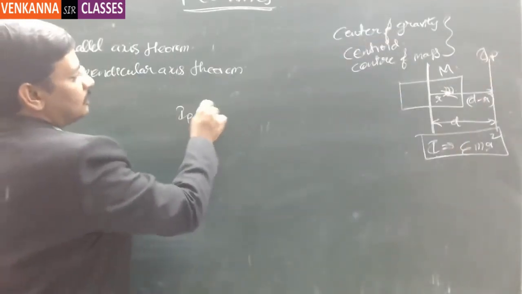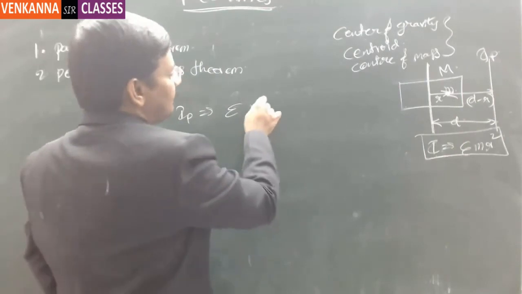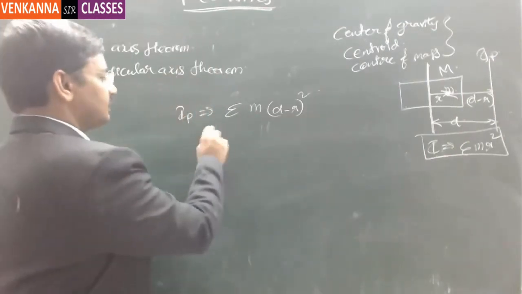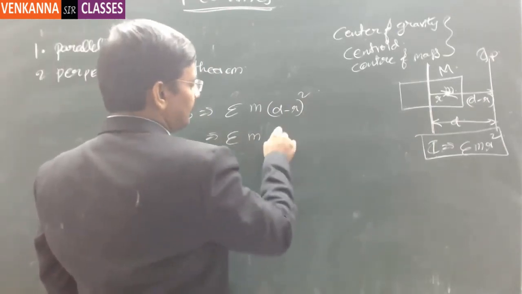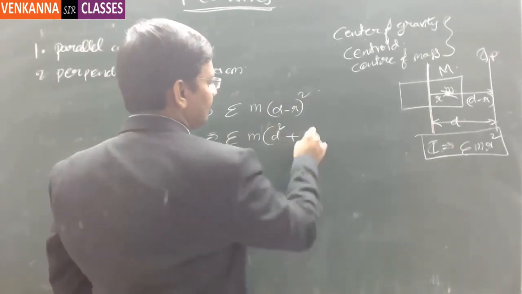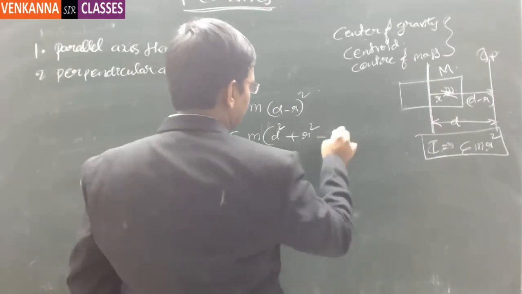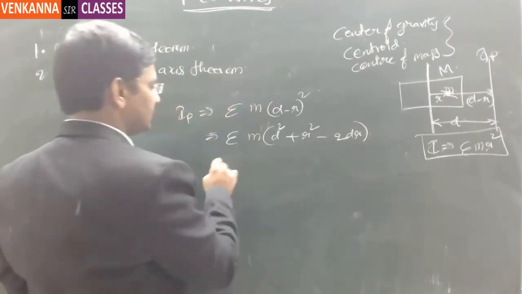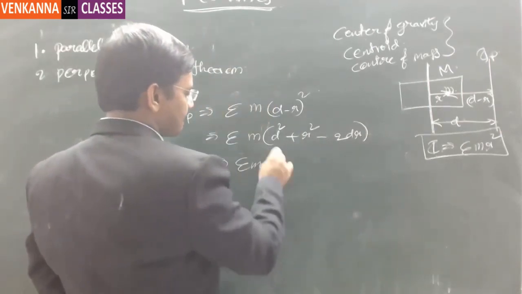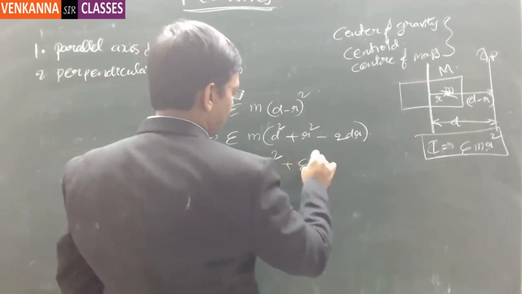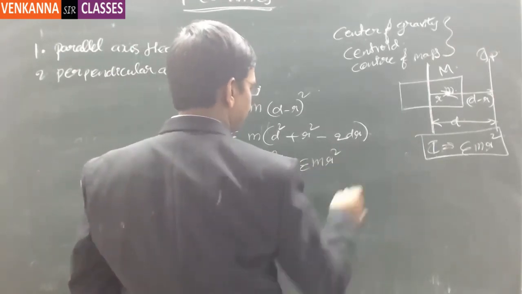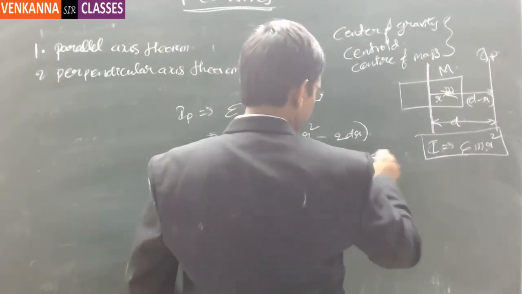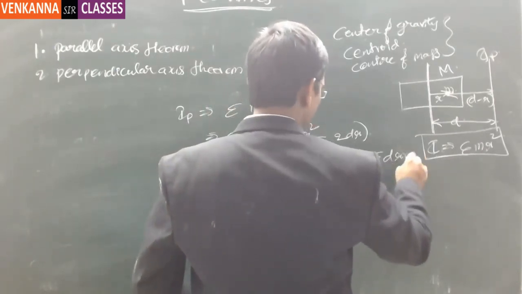So IP is equal to sigma m into (d minus r) whole square, and this is sigma m into (d square plus r square minus 2 d r). Now this is sigma m d square plus sigma m r square minus 2 times sigma d r m.